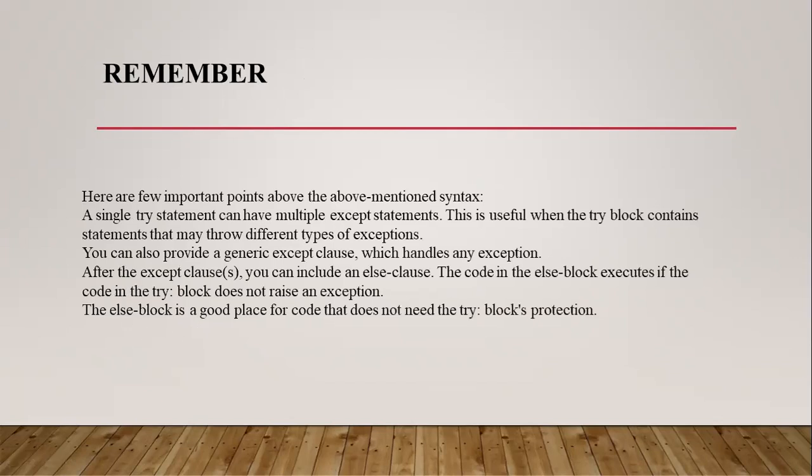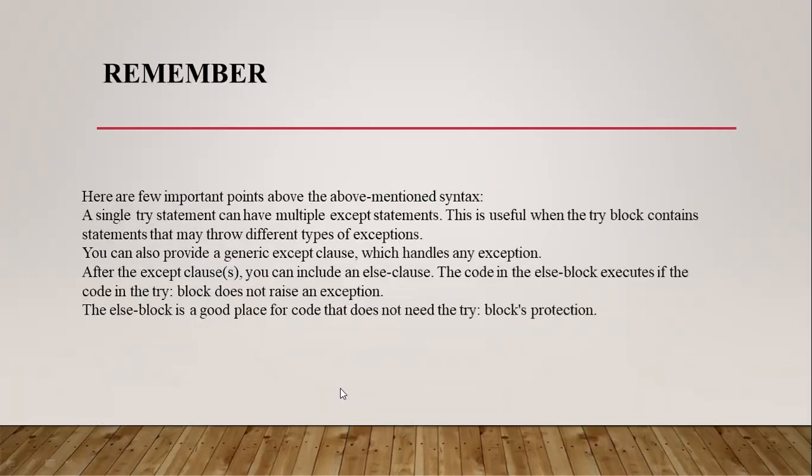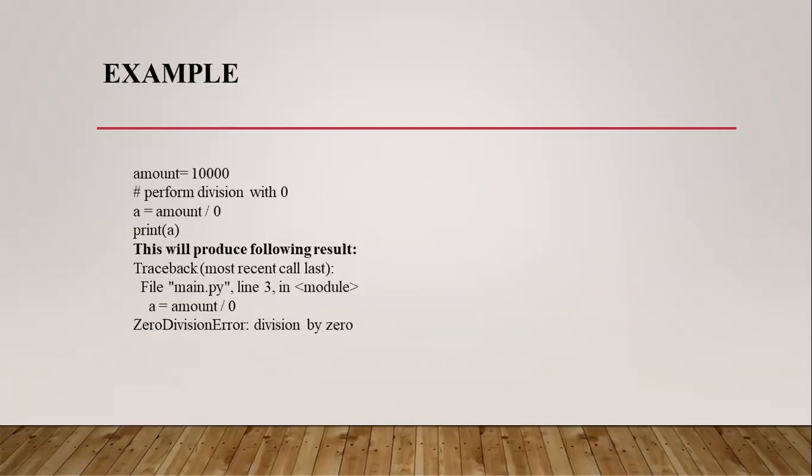These are the important points for the try and except clauses. A single try statement can have multiple except statements. After the except clause, we can put the last one, the else clause. Else clause means if there are no exceptions in our program, then after the try block, control comes directly to this else block. And this is the example for this one.